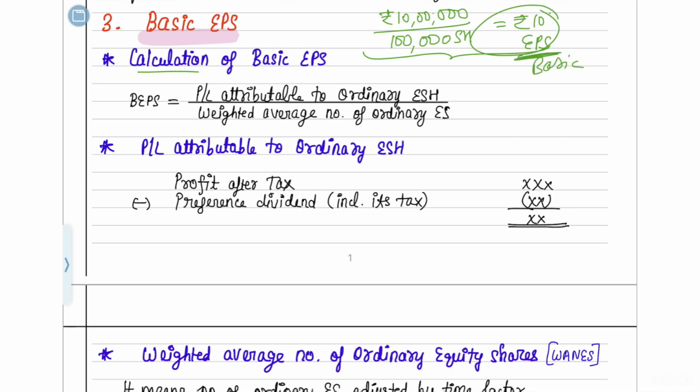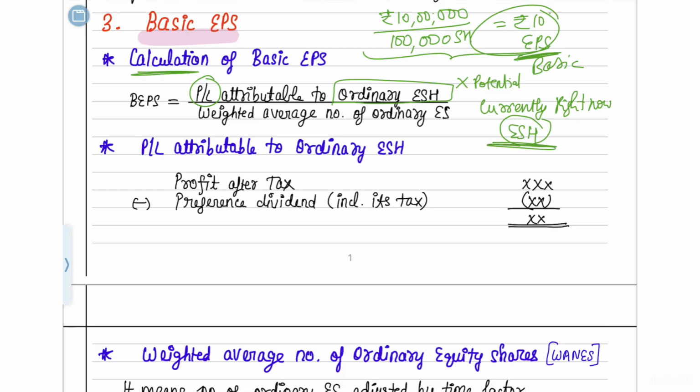For the calculation of basic EPS, in the numerator you write the profit or loss which is attributable to the ordinary equity shareholders. Here you do not think about potential equity shareholders. Currently, in real, how many equity shareholders are there in the company?